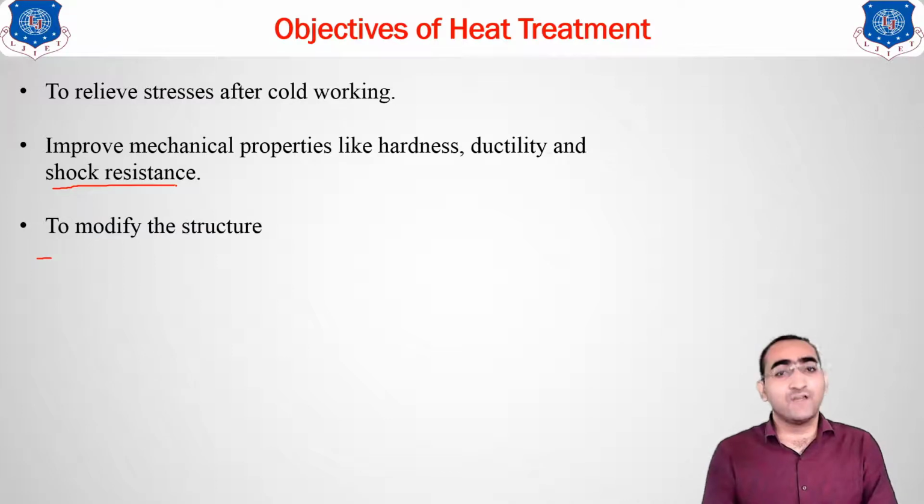Third one, to modify the structure. How will we modify the structure? With the help of our cooling. If you go for rapid cooling, a different microstructure will be obtained. If you go for slow cooling, then also a different microstructure will be there, and with moderate cooling, the microstructure will also change. So depending upon the microstructure, or you can say the structure, you will get different types of properties. So it can be modified with the help of these heat treatment processes.